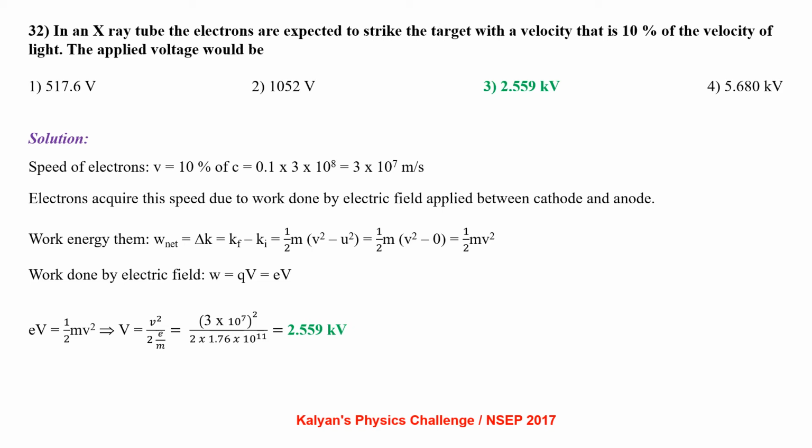Applying work energy theorem, W net equals delta K, that is K final minus K initial. Half m v square minus half m u square, that is half m v square minus 0, that is half m v square. Work done by electric field W equals qV, that is eV. Here the charge of the electron is represented with a small e. So eV equals half m v square, which gives V equals v square by 2 times e by m. So 3 into 10 power 7 whole square by 2 into 1.76 into 10 power 11, which is 2.559 kilovolt.